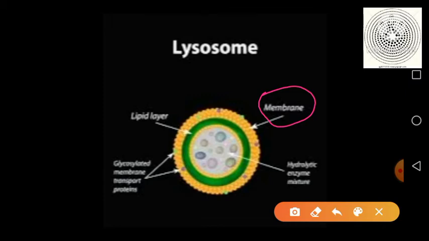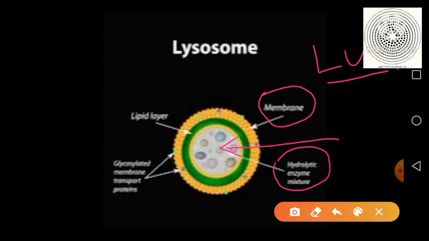Then there are some very important things present inside the lumen of the lysosome. Lumen means the internal area within a lysosome. The lumen has acidic enzymes.